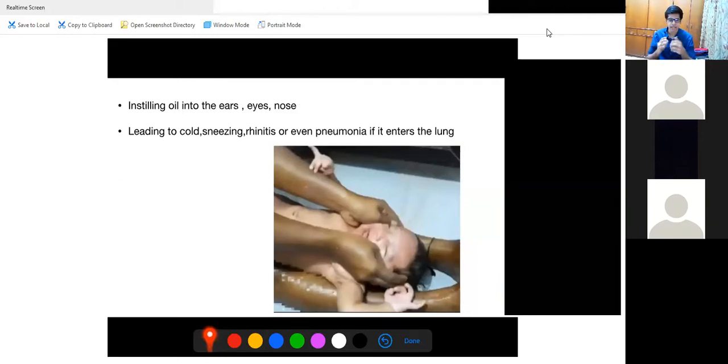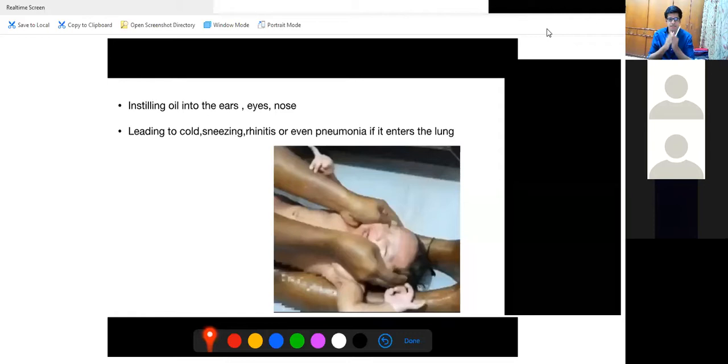You can see this in your picture. She has oiled her hands and is putting oil on the face, and while doing so, this oil will definitely go into the nose, and this oil is called a foreign body. So these children have foreign body aspiration. This will lead to cold, sneezing, rhinitis, or even pneumonia, as I explained, if it enters the lung.